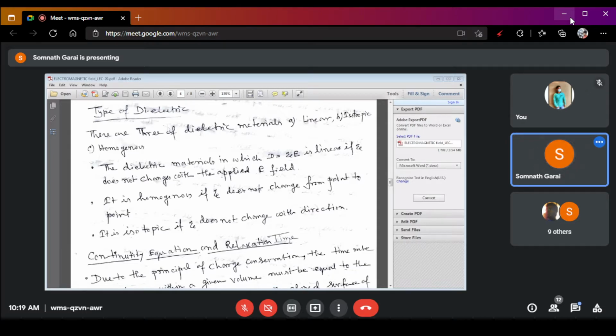Okay. Next, that is called the isotropic. The isotropic dielectrics are those dielectrics which do not change the value of epsilon with change of direction. So those are called the isotropic dielectrics.